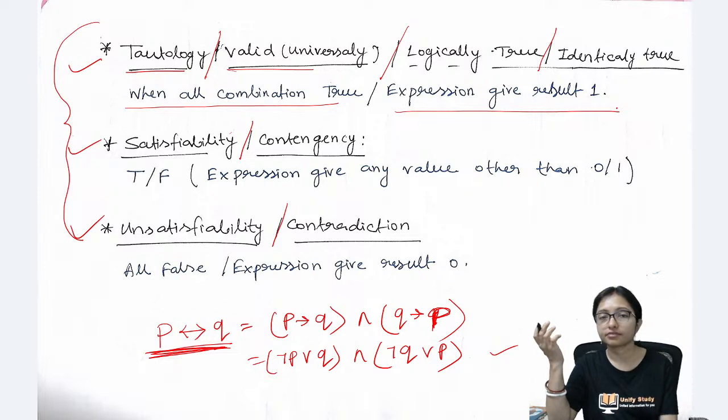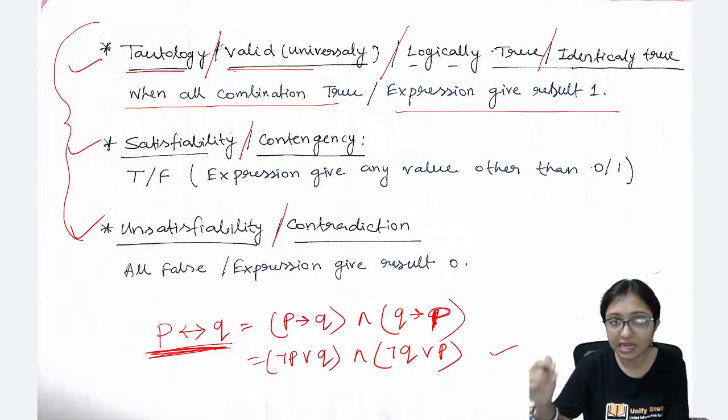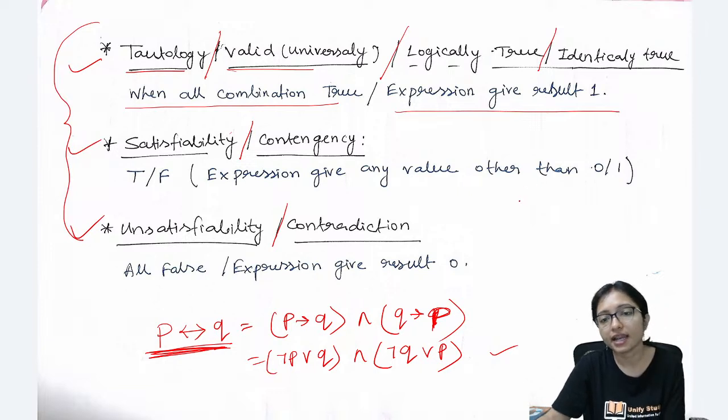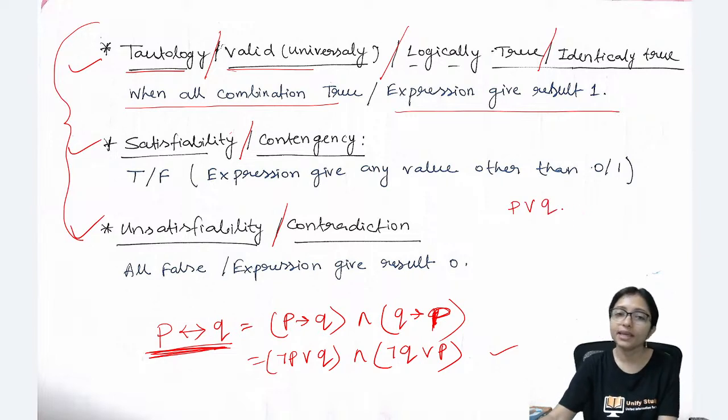What is the meaning, ma'am? Meaning is that if I am taking an expression like P or Q, is this valid or tautology or what? I can solve this problem in two ways.